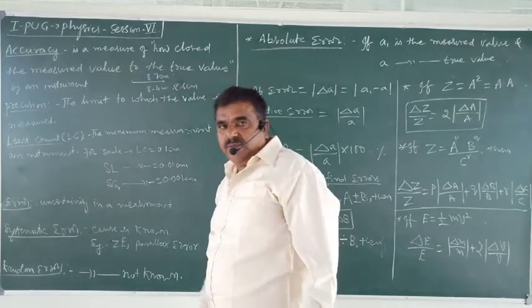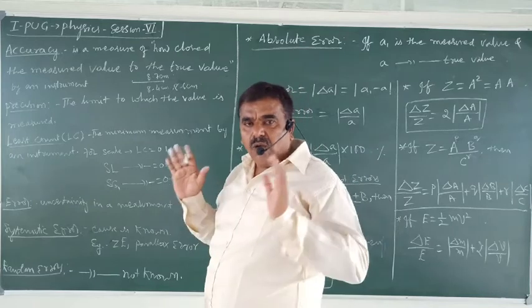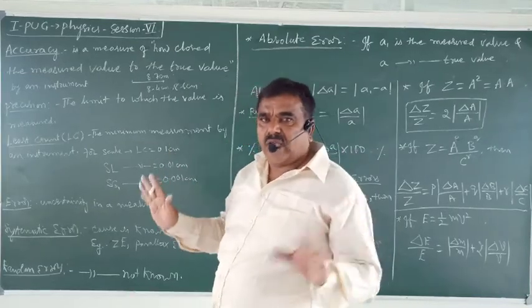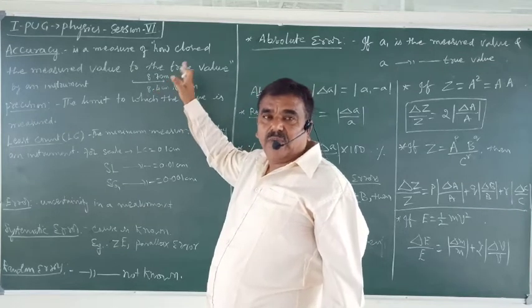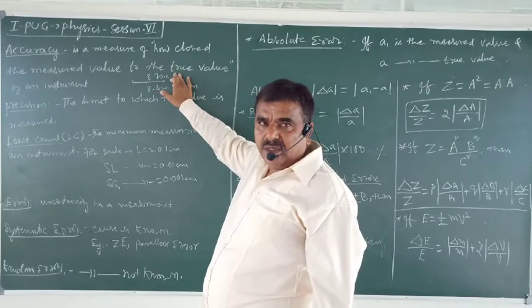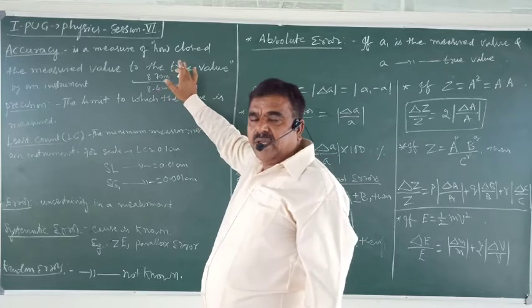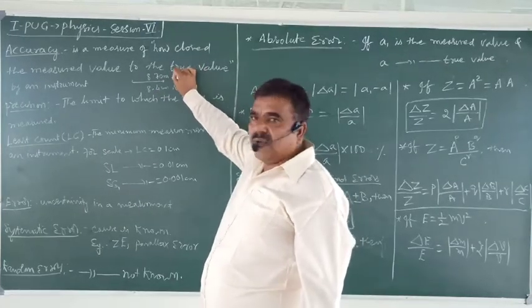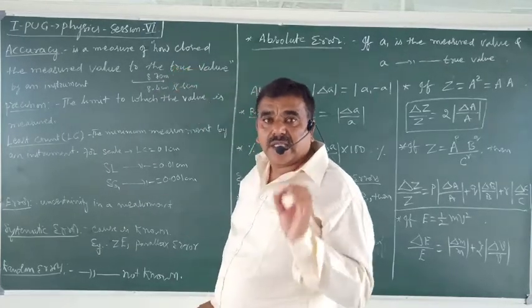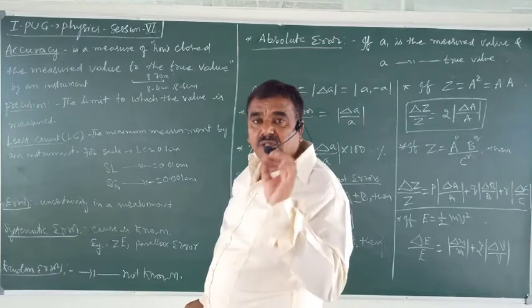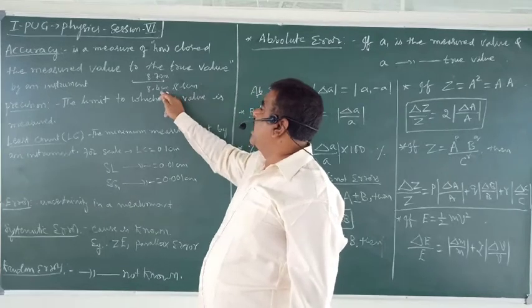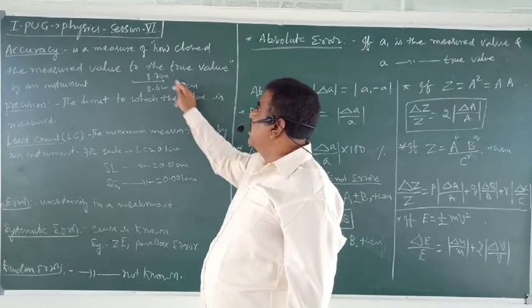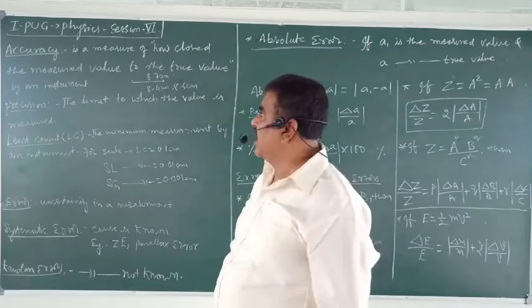Accuracy means how close the measured value is to the true value. If you make measurements, the true value is something, and your measured value will deviate to a certain extent. There will be a small difference. So how close is the measured value? Here accuracy is less, here accuracy is more. That is the meaning of that.